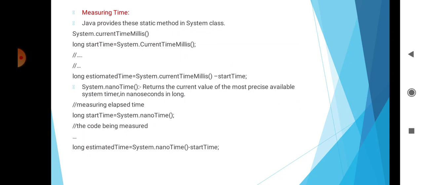Then System.nanoTime() returns the current value of the most precise available system timer, in nanoseconds, as a long. Then measuring elapsed time: long startTime = System.nanoTime(); the code being measured; and long estimatedTime = System.nanoTime() - startTime.